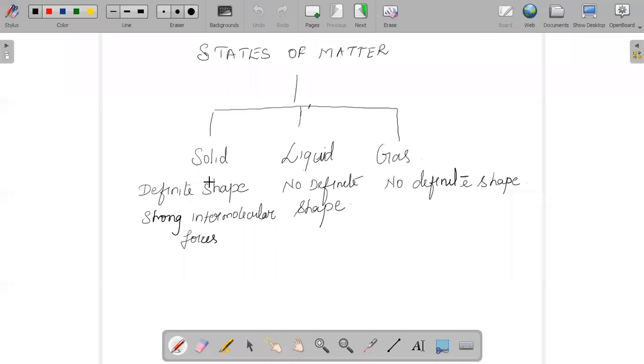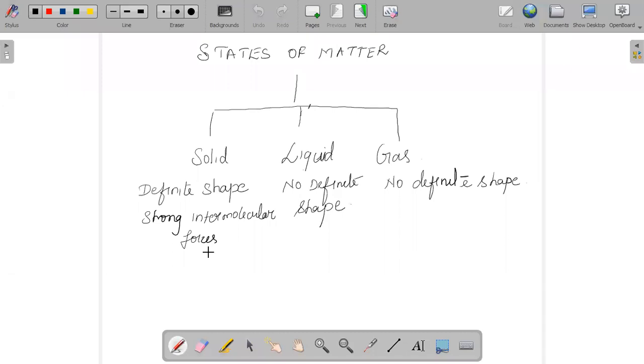And why do they have a definite shape? It is because of the strong intermolecular force of attraction, and they have distinct boundaries as well as fixed volume, but they cannot flow. And you can say they have negligible compressibility.